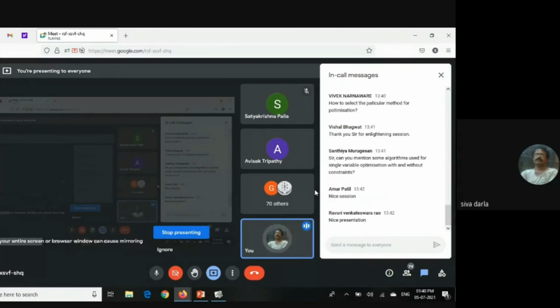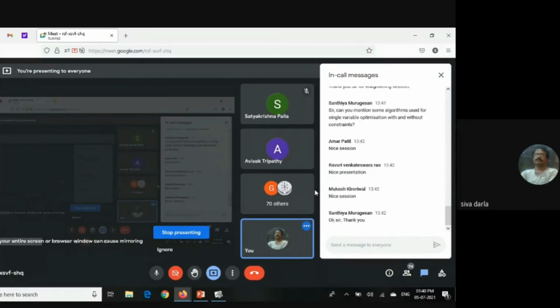I think I answered this question. Again, I am saying this single variable optimization method is applicable in all other optimization methods. In the iteration process, for the search directions in multivariable methods, like the steepest descent method, we may be finding the optimal step size in a particular direction of the search.